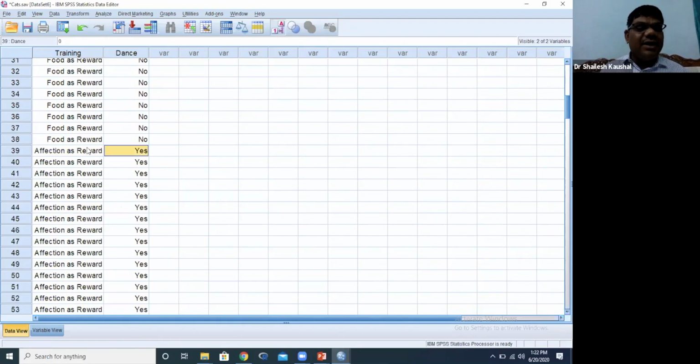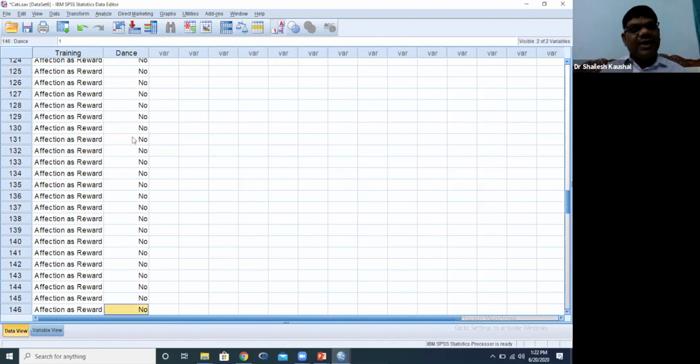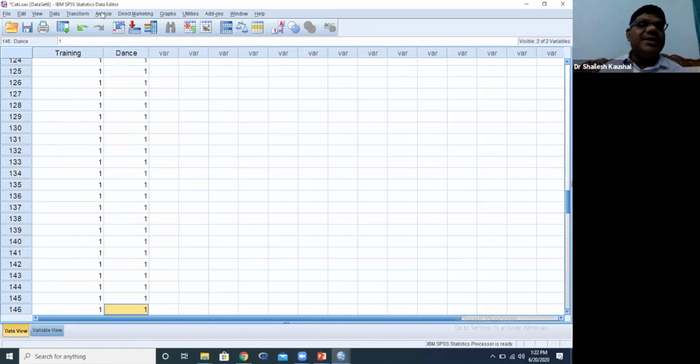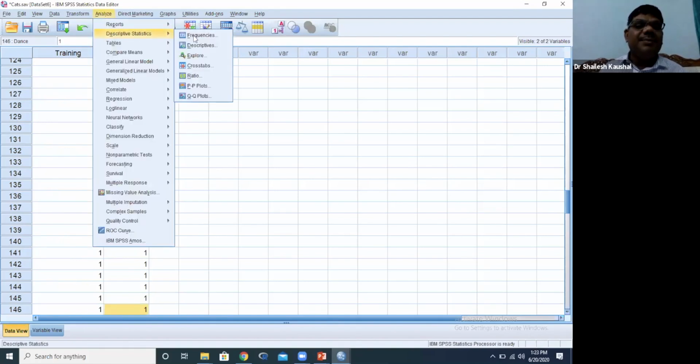Others get affection as a reward and dance, and some get affection but do not dance. We want to check which one is more important for animals, food or affection. Is it clear? So we will perform the chi-square test and then descriptive cross tabs.